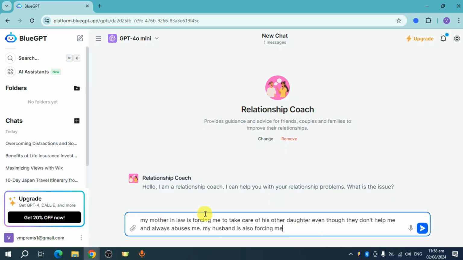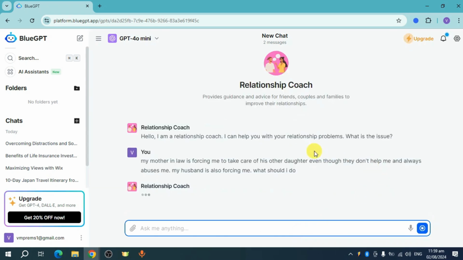So I have put in here my question. My mother-in-law is forcing me to take care of his other daughter even though they don't help me and always abuses me. My husband is also forcing me. Let's say something like, what should I do? So let's say something like this, and then send this to this relationship coach.